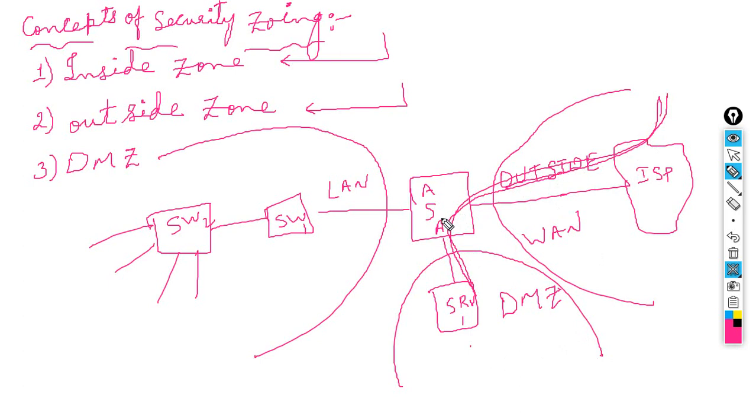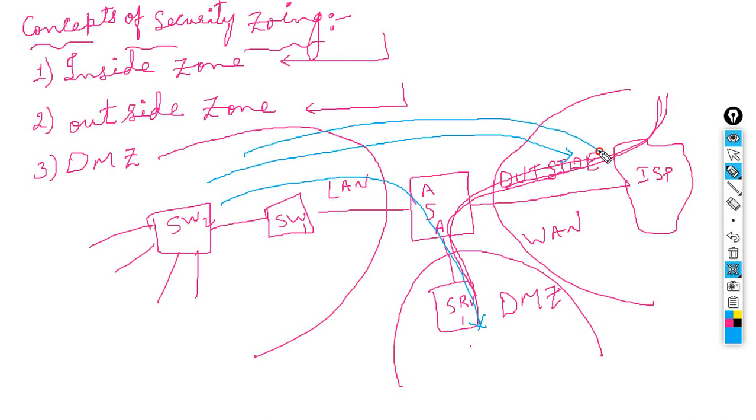Traffic from inside to outside is permitted. If anyone, let me take a different color, if anyone wants to go from inside to outside, this will be permitted. Traffic from inside to DMZ is also permitted, no issue.